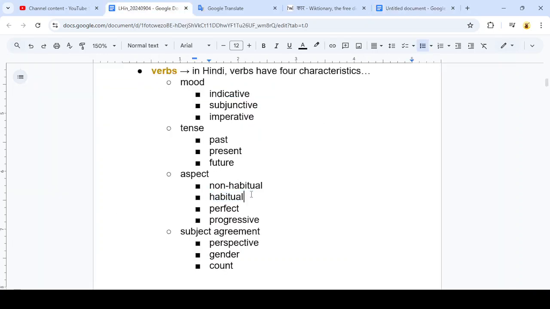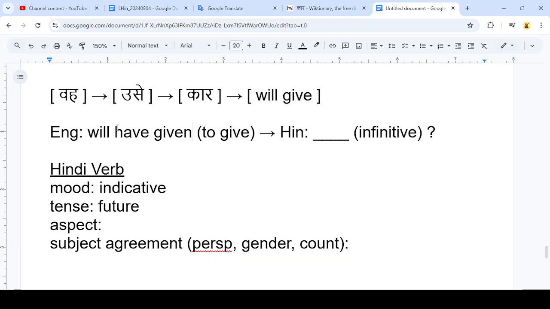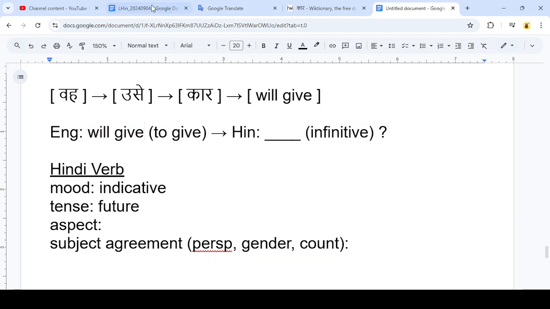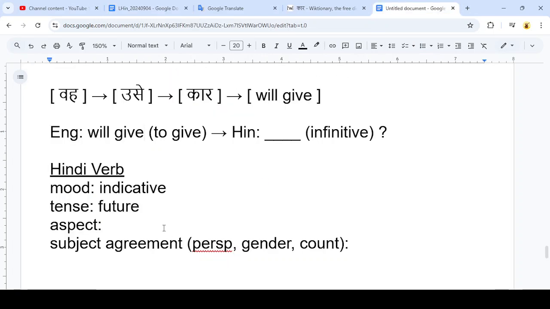And because we have future tense, I'm not sure if the perfect aspect is correct. I think future perfect would be like will have given, right? It's future, but it's talking about something that happened before a certain other time in the future. We just have the verb will give. So I'm just going to guess that non-habitual aspect is the best choice here.